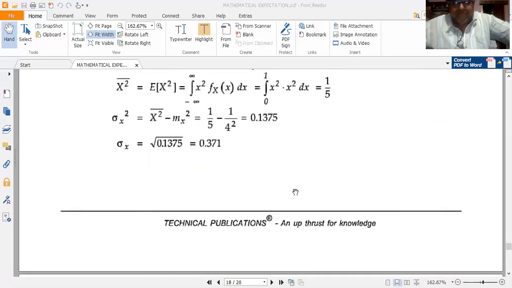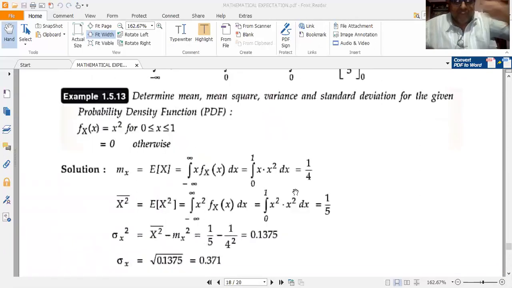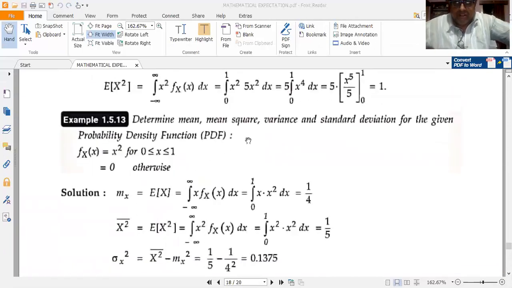Now we shall solve this problem. Determine the mean, mean square, which means E of x squared, variance and standard deviation for the given PDF. fX of x is equal to x squared for 0 less than or equal to x less than or equal to 1, and 0 elsewhere.